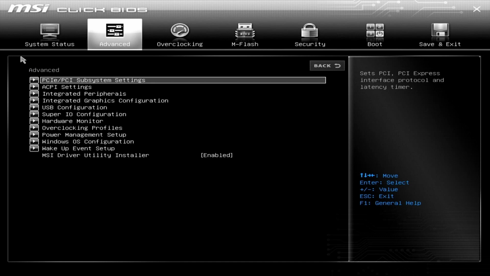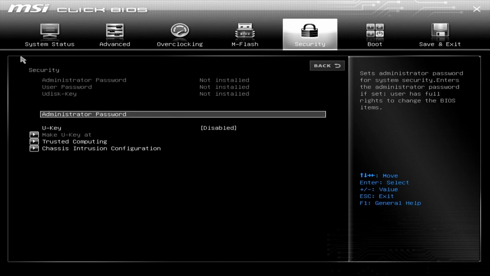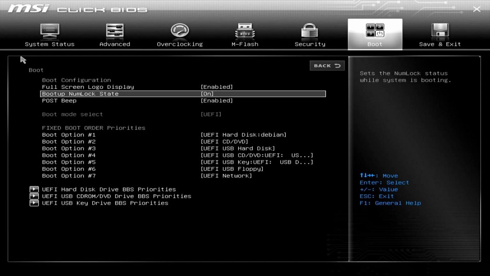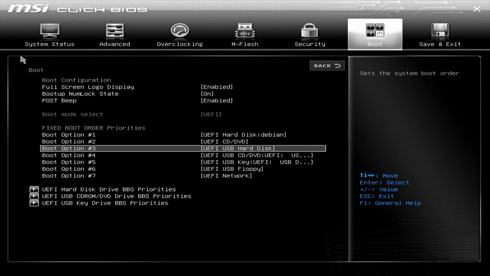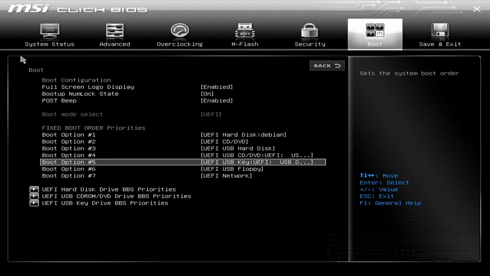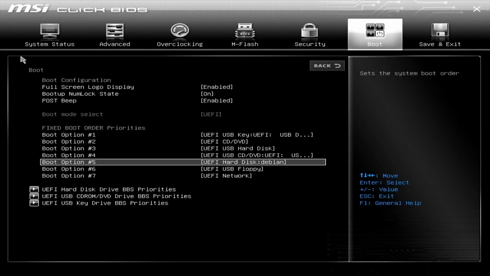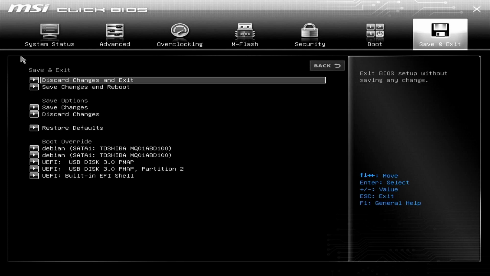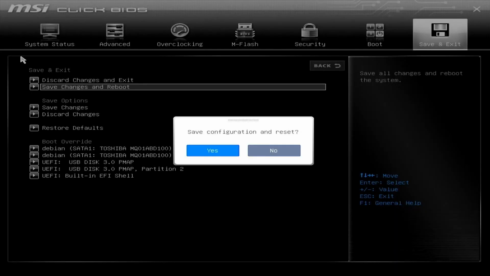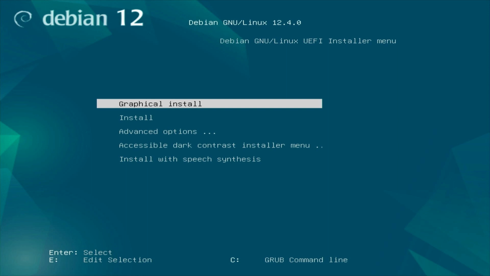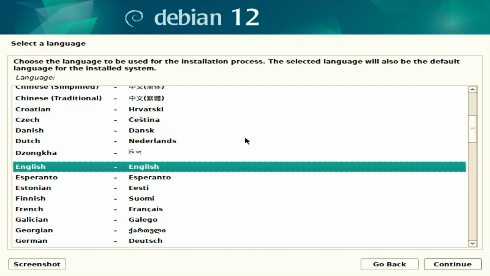Make sure you boot from the installation device. You can do this from the BIOS. Save and reboot the device. You can go ahead and click Enter on Graphical Install. Select the language, location and keyboard layout.